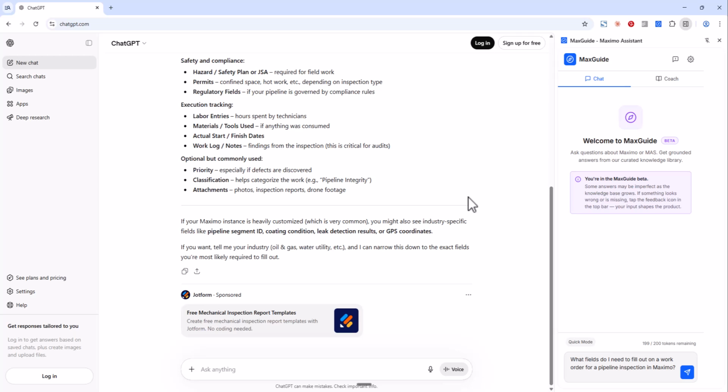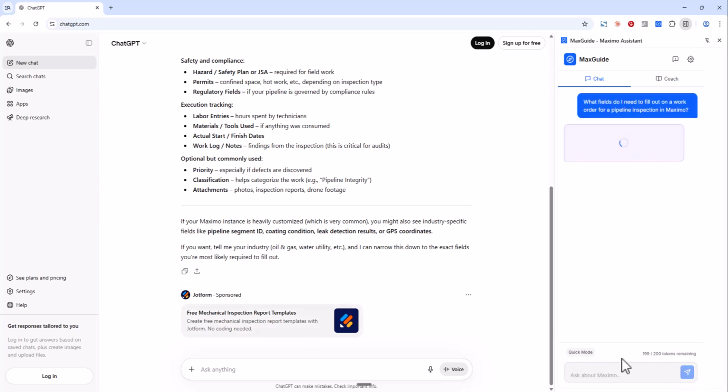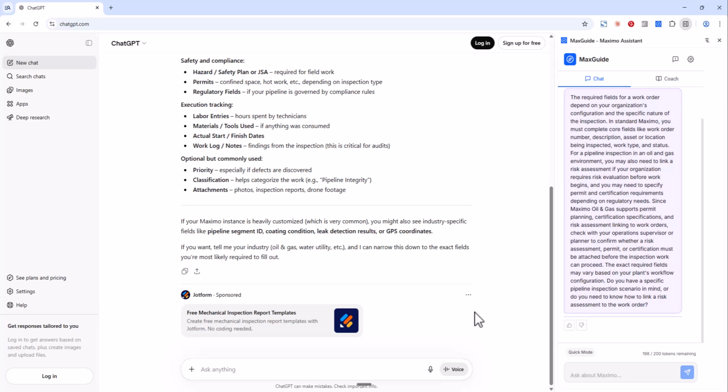I checked all of this against the actual Maximo MBO catalog. 50,000 attributes across 2,600 objects. The fields ChatGPT invented aren't there. Well, now look at MaxGuide's answer. It's shorter, a lot shorter. And I think most people's first reaction would be that it's less helpful, because we've been trained to think longer equals better. But read what it actually says.